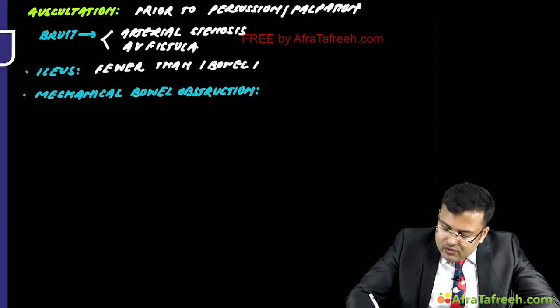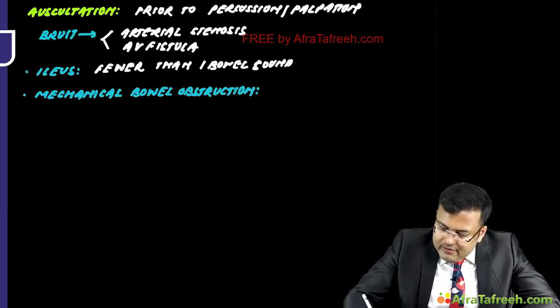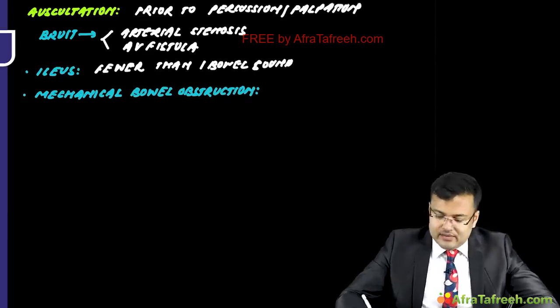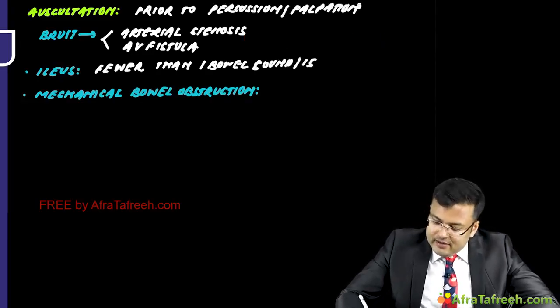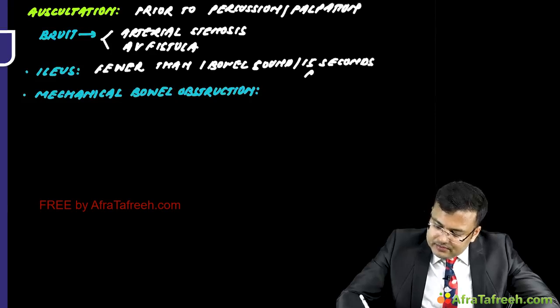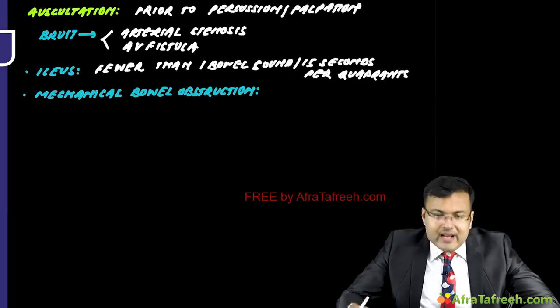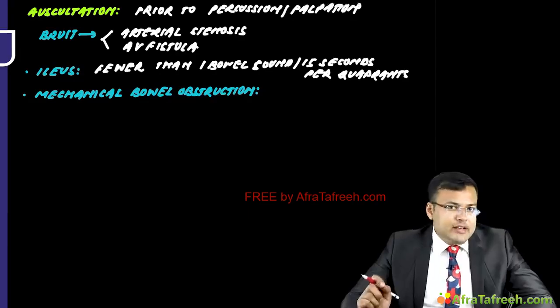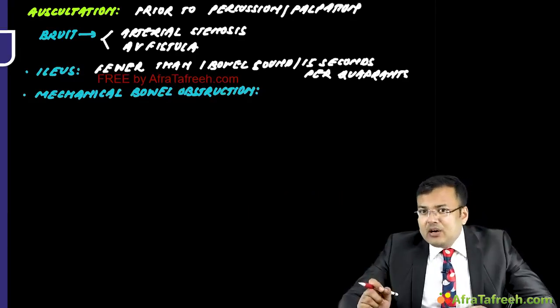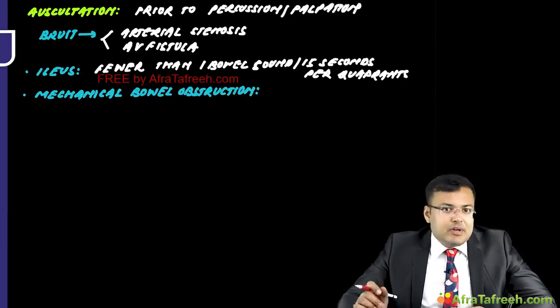every 15 seconds per quadrant. If the patient is having ileus, you have to remember the values. So ileus is associated with hearing fewer than one bowel sound every 15 seconds per quadrant.